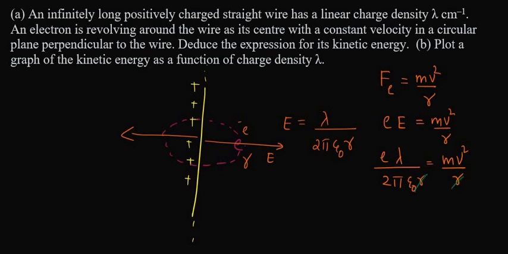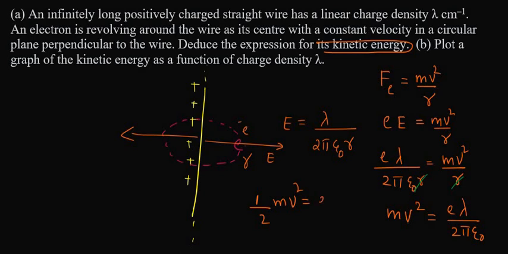Now you will be getting the expression for the kinetic energy. So mv square is e lambda divided by 2 pi epsilon naught. The first part of the question is to deduce an expression for its kinetic energy. You know that kinetic energy is half mv square, so just multiply by 1 by 2 on both sides.